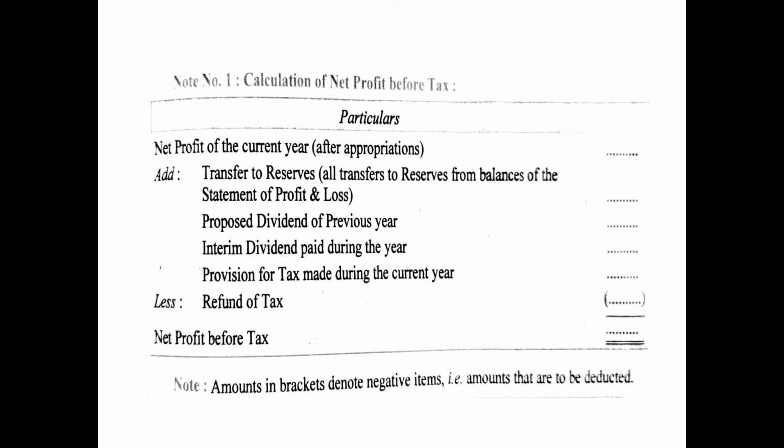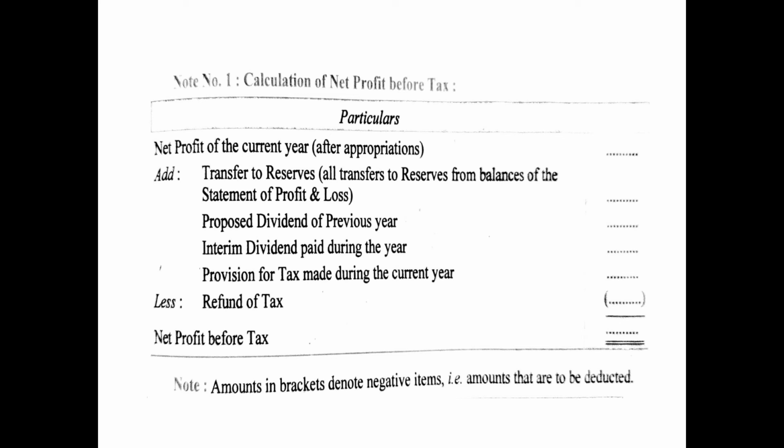So whatever they have proposed in the previous year, that will be assumed that it has been paid in the current year. So it will be added back to the profit because it is not an operating activity, it is a part of financing activity. So therefore any proposed dividend of the previous year, not the current year. What is to be done with the current year, that we will discuss later on.